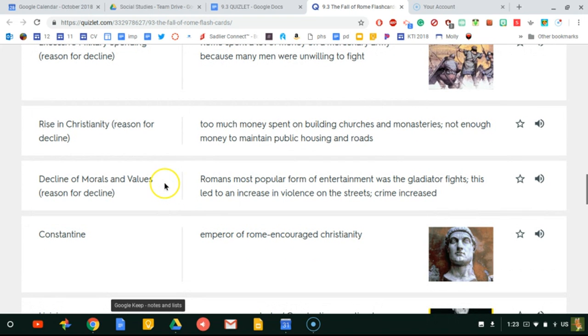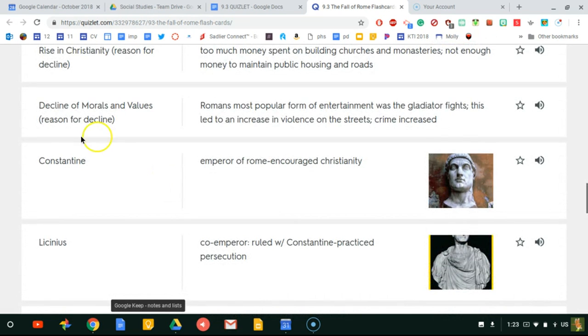And then decline of morals and values. Romans' most popular form of entertainment was gladiator fighting, and this led to an increase in violence on the streets, and crime increased. So anytime there's an increase of violence that people enjoy seeing people get beat up, it's going to cause problems. It's going to cause people beating up other people. So the decline of morals and values in which people didn't value each other's lives, that led to the fall of Rome as well. Then you have Constantine.